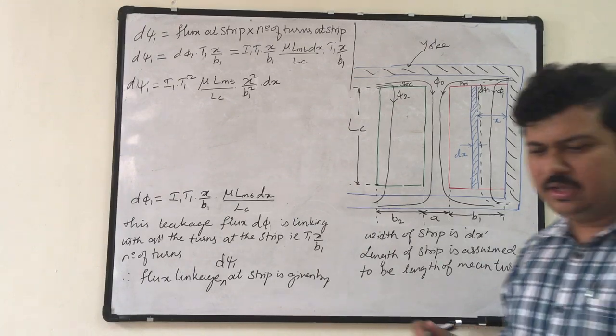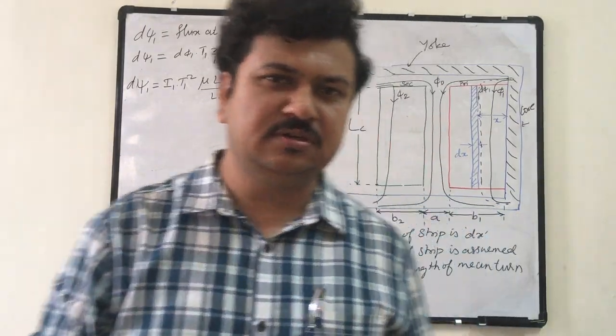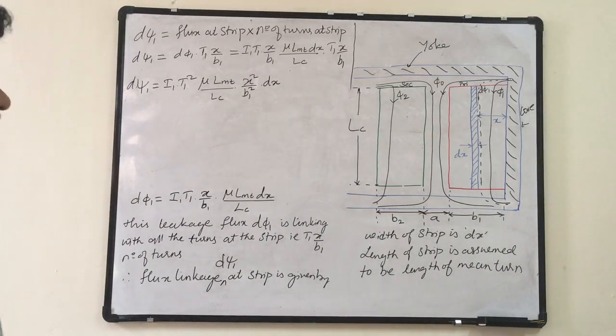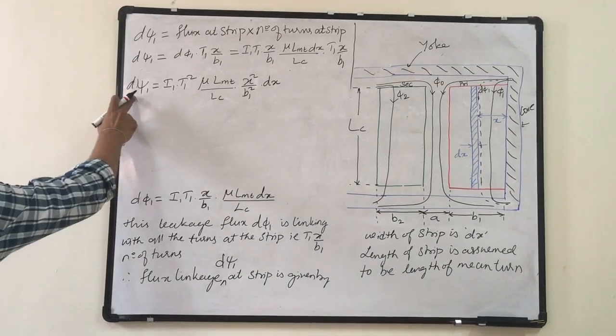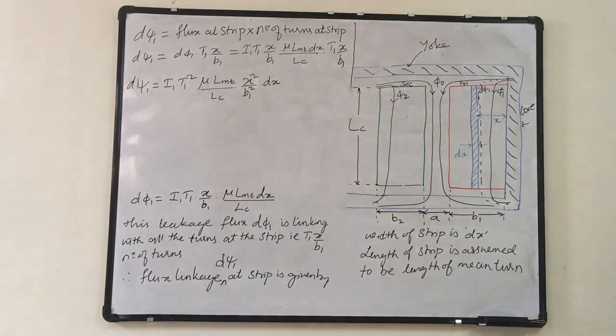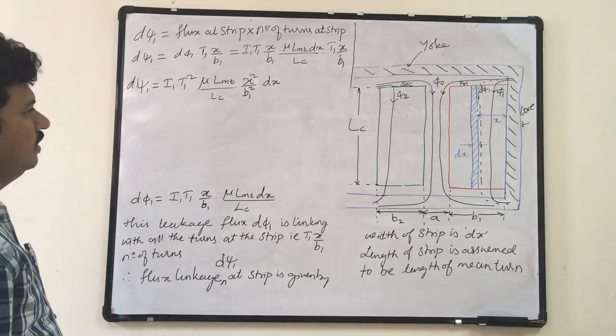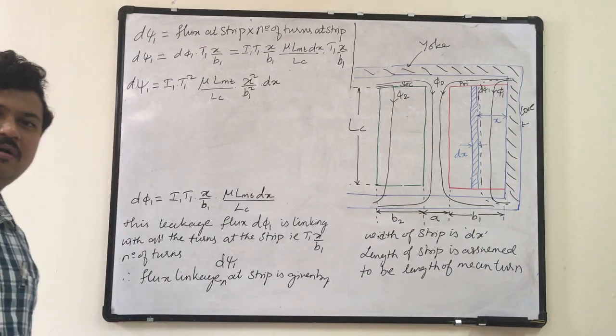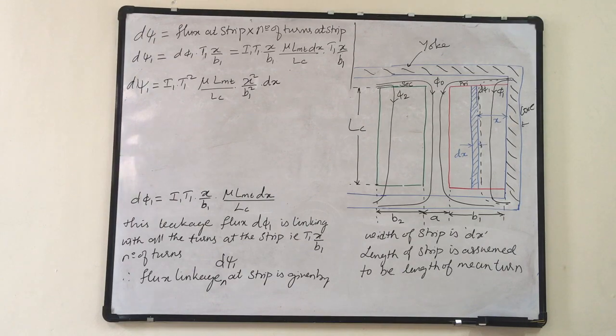Now this distance x can be anything and dx can be any width. If I want the entire flux linkage to the complete primary winding due to leakage flux, I will get it by integrating this equation d psi 1 with respect to the distance, taking the span equal to the width of primary winding.